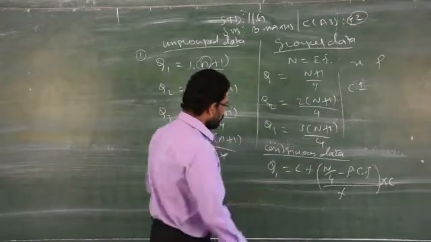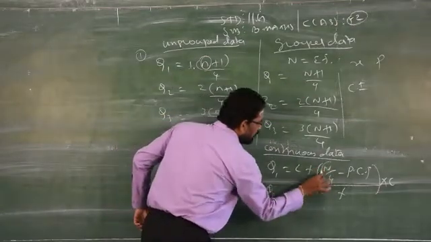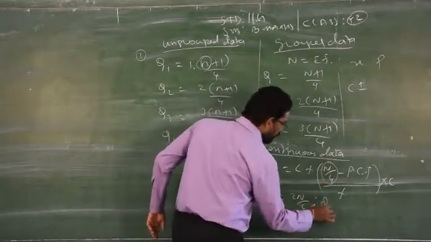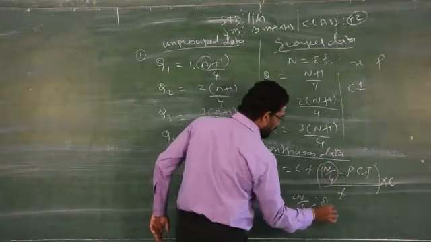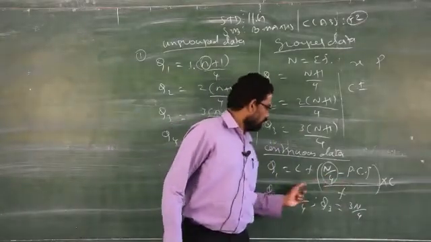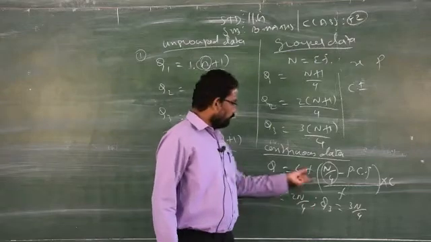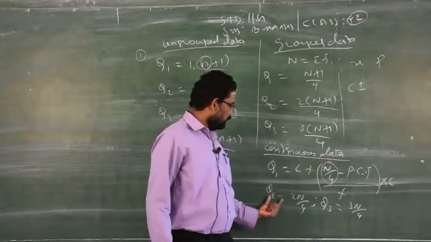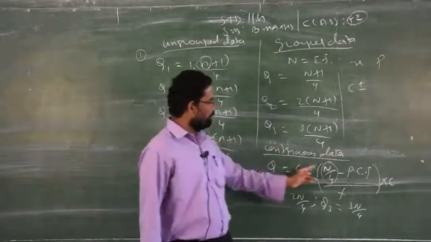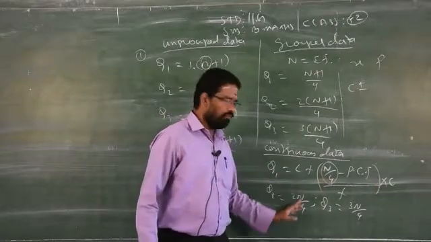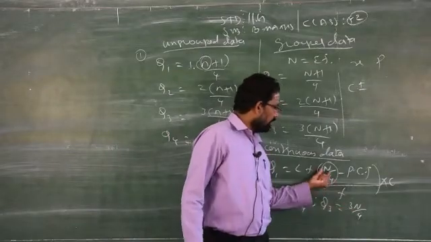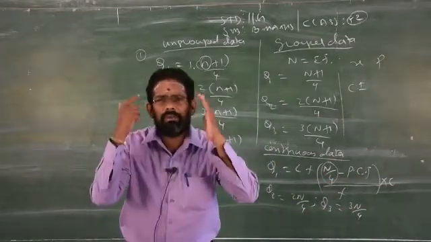Just like Q1, if you want to find Q2, you just have to replace n by 4 with 2n by 4. If you want to find Q3, in this formula you have to replace n by 4 with 3n by 4. Clear? Very simple. Don't change the remaining part. For Q1 it is n by 4. For Q2 you multiply by 2, that's why we are doing 2n by 4. To find Q3, you multiply by 3. Then write everything as it is. This way you have to memorize the formula.